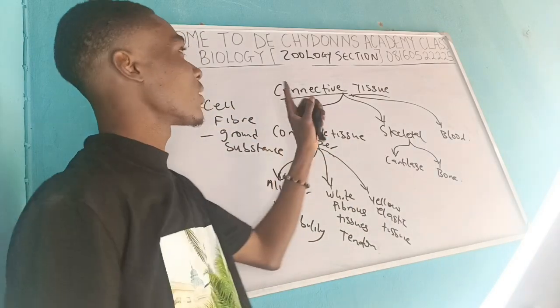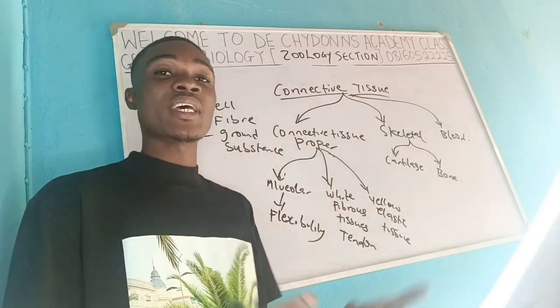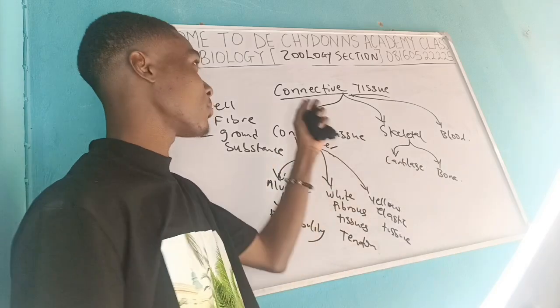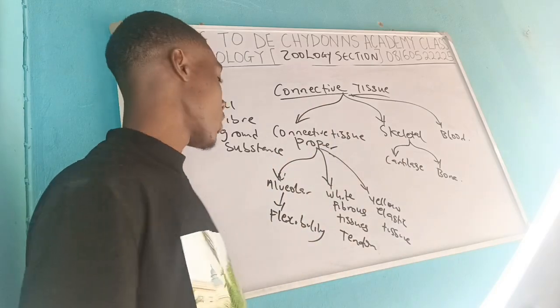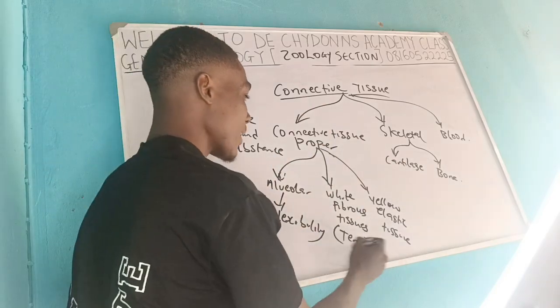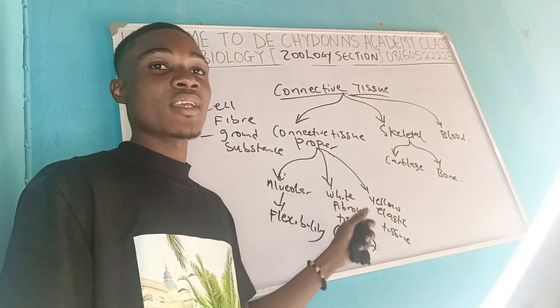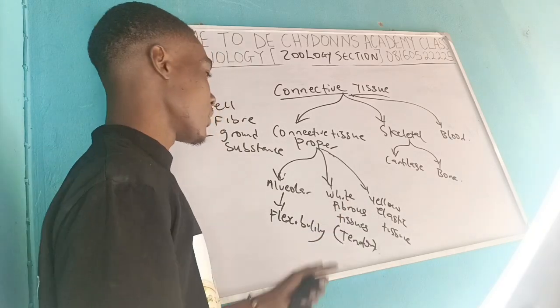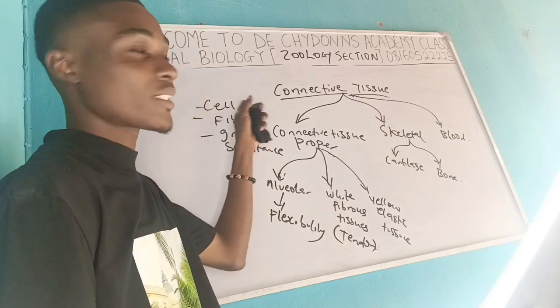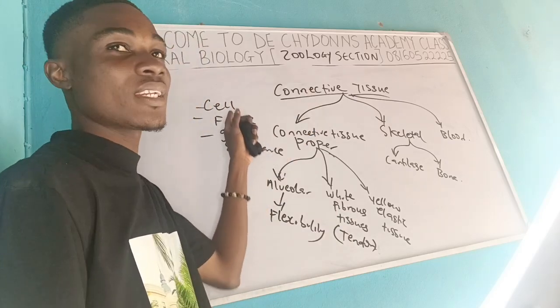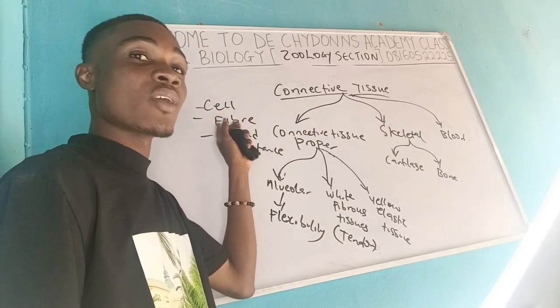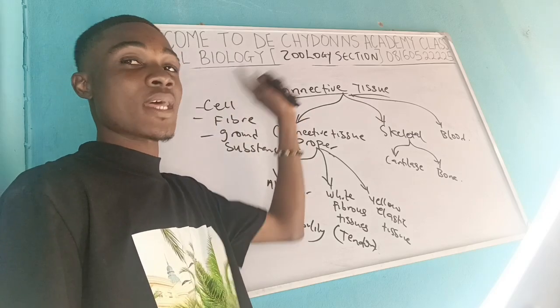Remember what I told you? Connective tissues help to bring the cells together. They help to bring things together, from the name connective. All right. So tendon is an example of white fibrous tissue. There is much restriction here. There is higher fiber. Remember, I told you that in each of the connective tissues, they will be varying in the size of this, whether one is present, whether one is higher in proportion than the other.